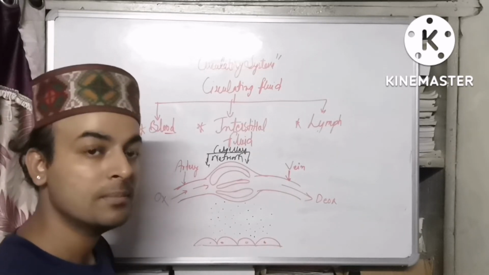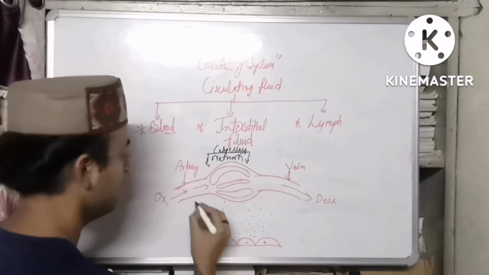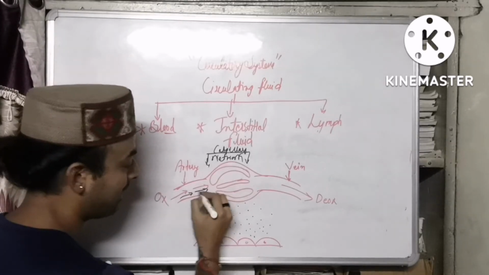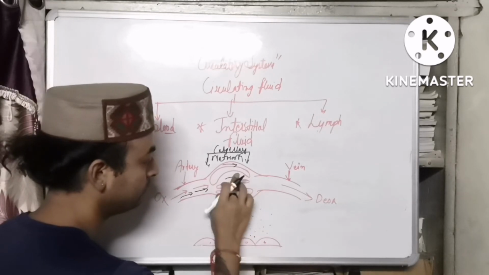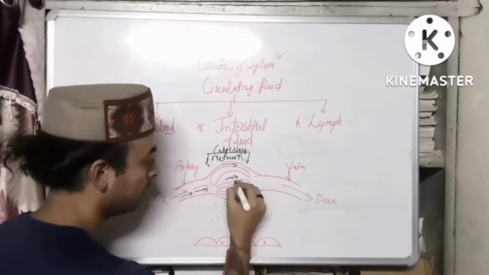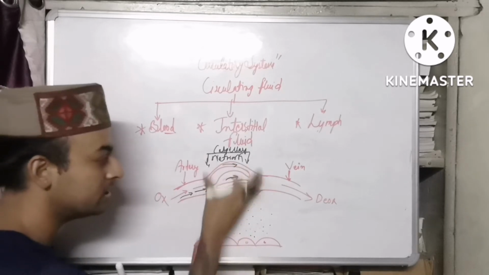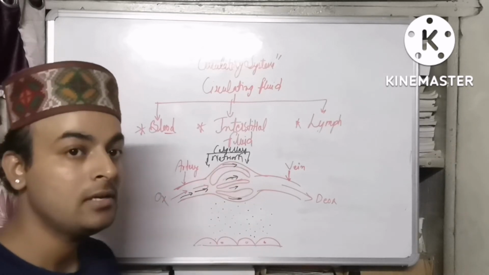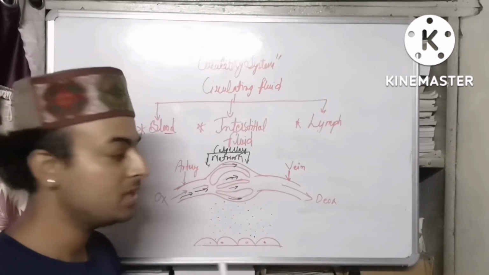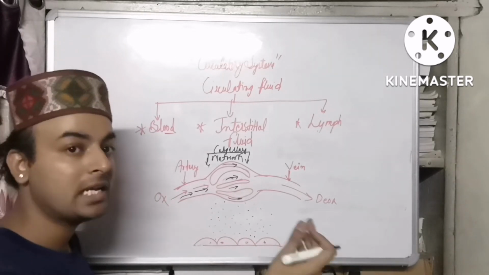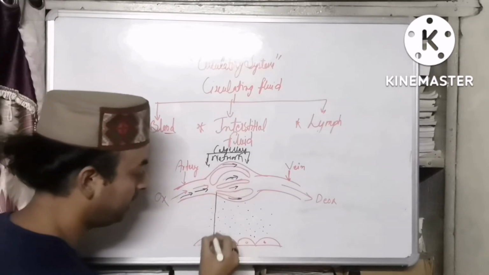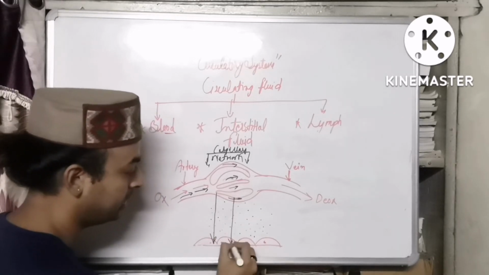Exchange of ions, minerals and respiratory gases. The gases and the ions will travel from here. They will go into these fine tubules. And because the concentration of the ions and the minerals as well as the oxygen is more here and less here, you know diffusion occurs from higher gradient to lower gradient. So it will diffuse from here into this part.